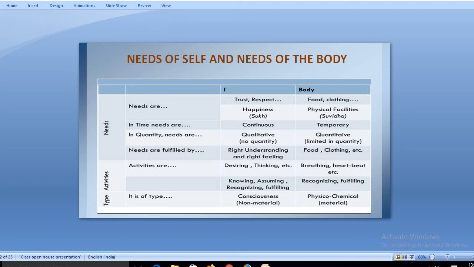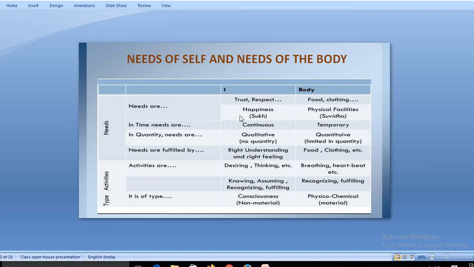That right now I'm having a house. If you ate one food, if you intake one entire meal, you don't want to eat anything more. Why? Because you know that whatever is required by the stomach is fulfilled by that. So the needs of the body are actually temporary.